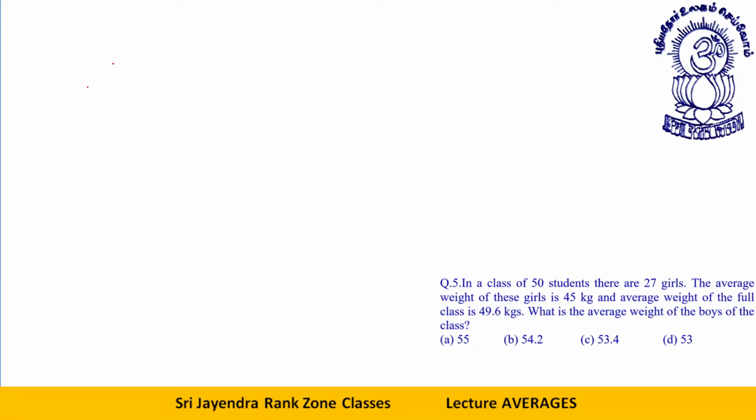In a class of 50 students, there are 27 girls. The average weight of these girls is 45 kg. How many girls are there? 27 girls. The average weight of the girls is 45 kg. The average weight of the full class is 49.6 kg.